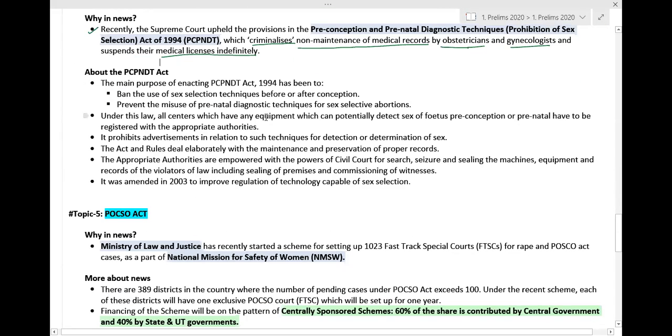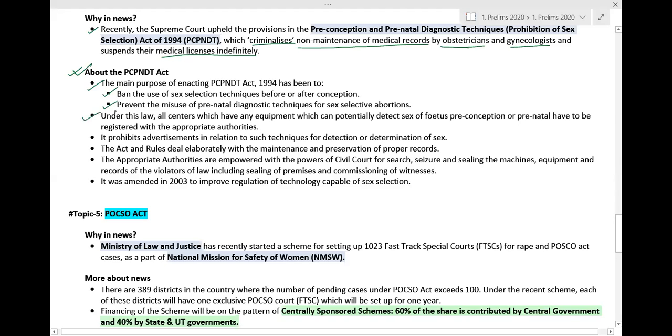Let us understand what we mean by the PCPNDT Act. The main purpose of enacting the PCPNDT Act 1994 has been to ban the use of sex selection techniques before or after conception. The second thing is that it prevents the misuse of prenatal diagnostic techniques for sex-selective abortions.